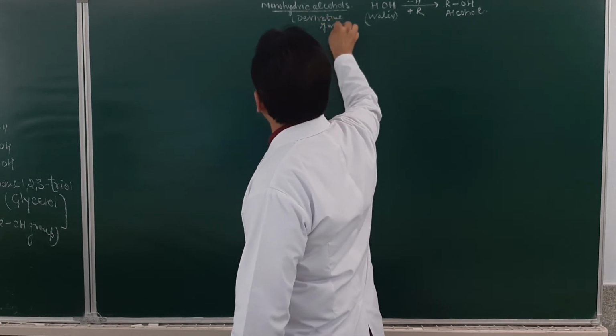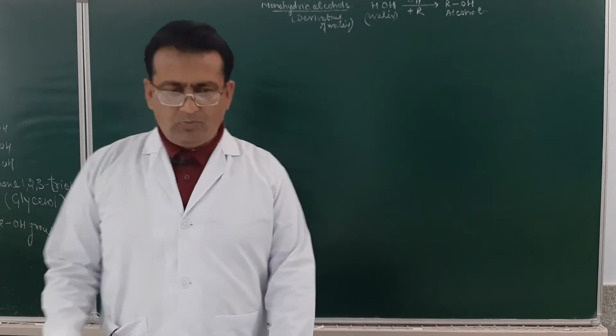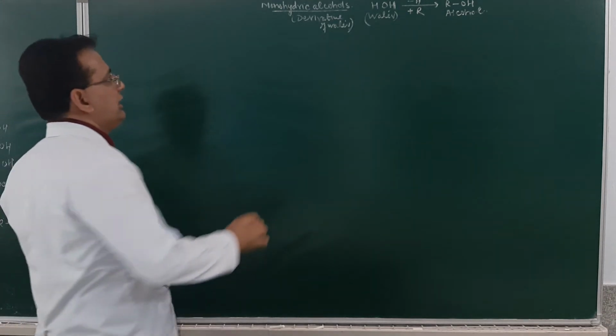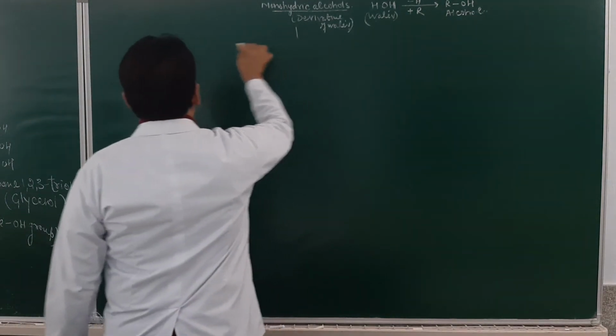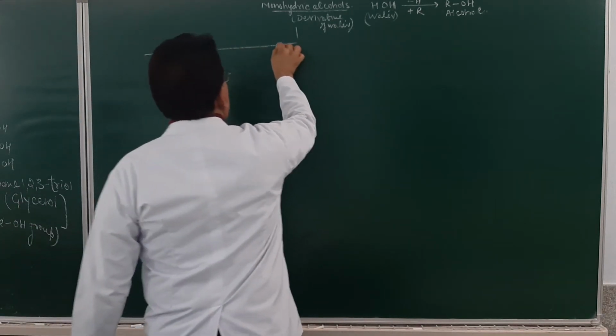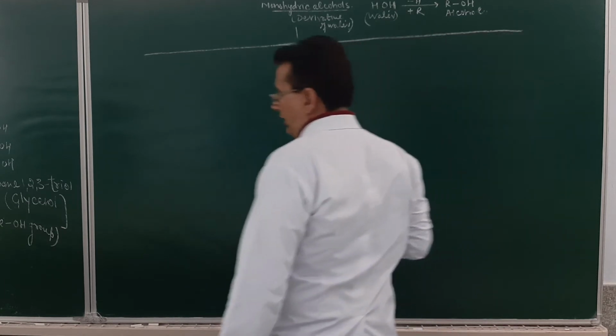Tell me whether I am getting it clear or not. Monohydric alcohol. If we classify, we may classify the monohydric alcohol as per our syllabus broadly into 2 categories.